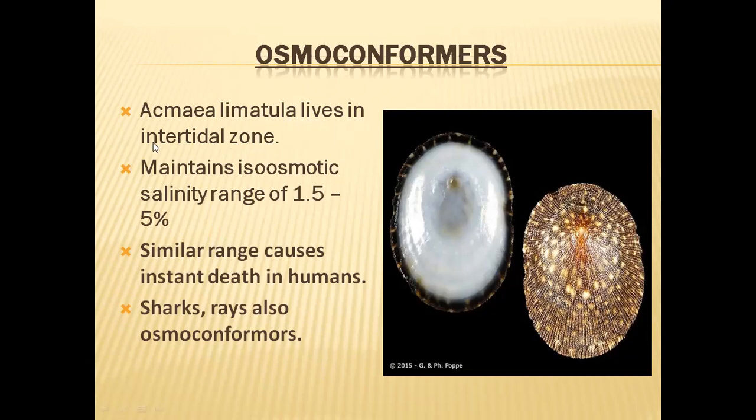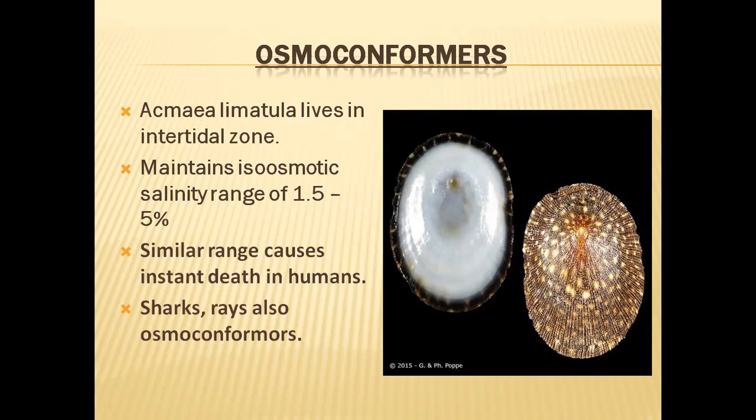What we have to remember is that in intertidal zones, at times freshwater concentration will be high, and at times marine water concentration will be high. When floodwater comes and joins in heavy quantities, the salinity will go down to 1.5%.